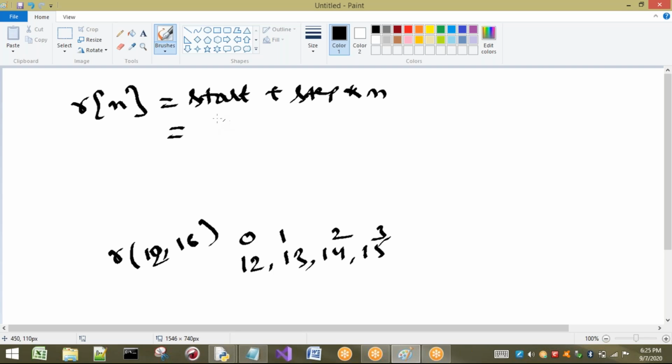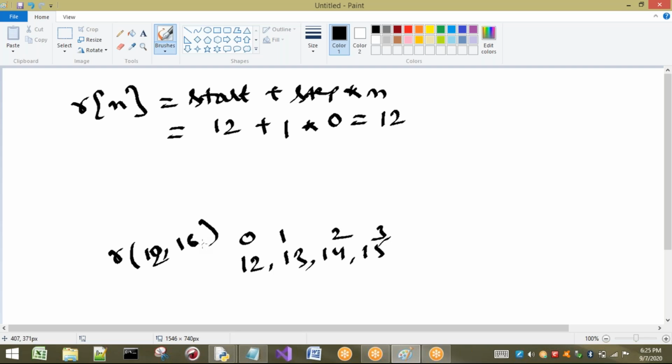So start is 12 plus, I am talking about index 0. Step is, by default, 1, into n. What is the n value here? n is nothing but the index. What is the index I want? 0. So we are going to get 12 plus 1 into 0. 1 into 0 becomes 0, and this is 12. In the same way all numbers are going to be generated.